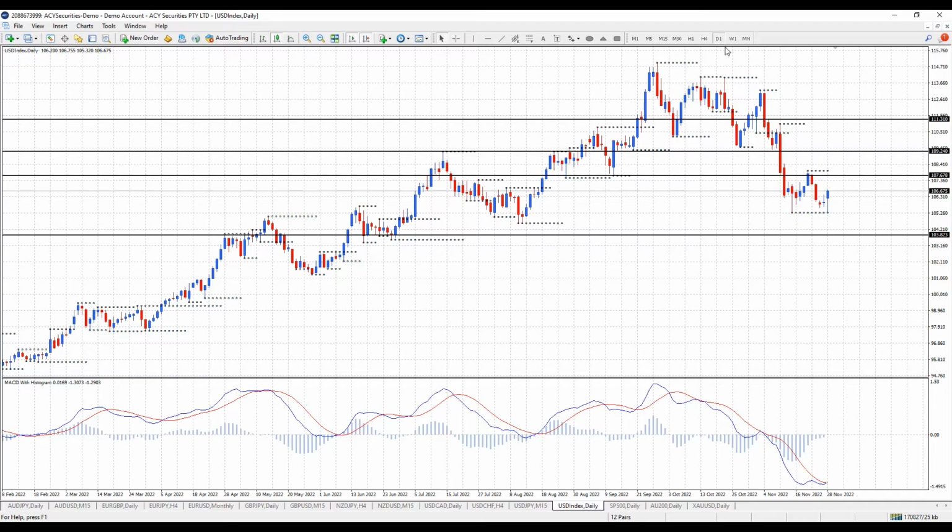Just drop down to the day to have a quick look. Potentially here on the dollar index we're forming a double bottom. MACD is starting to want to cross up, and we're actually seeing the inverse relationship on the euro dollar. So potential double bottom forming here on the dollar index that could get translated into a double top on the euro dollar. So let's get into the euro dollar and have a closer look.